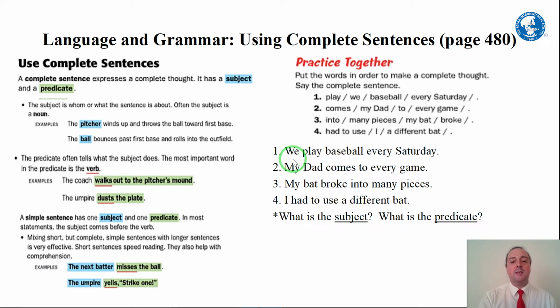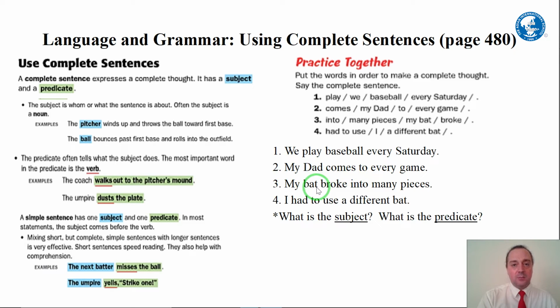Number 1, what's the subject? We. We are the subject. What do we do? We play baseball every Saturday. This is the predicate. Next sentence, number 2. What's the subject? The subject is my dad. What does my dad do? He comes to every game. This is the predicate.